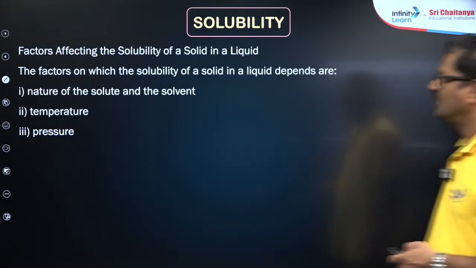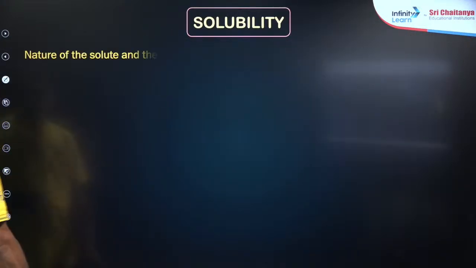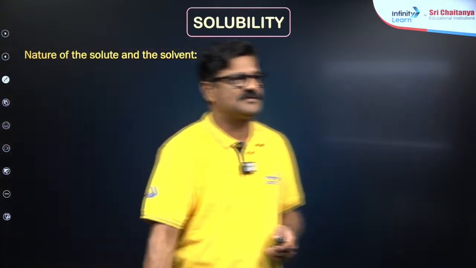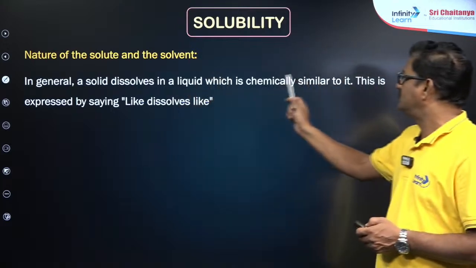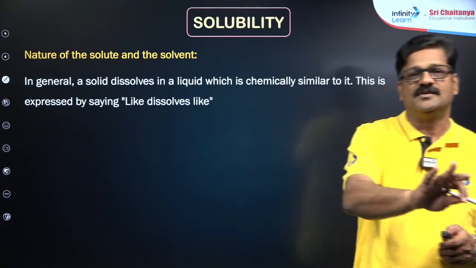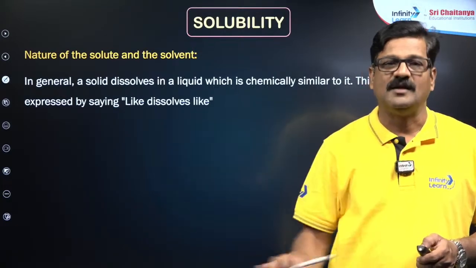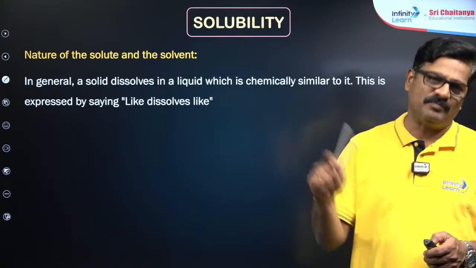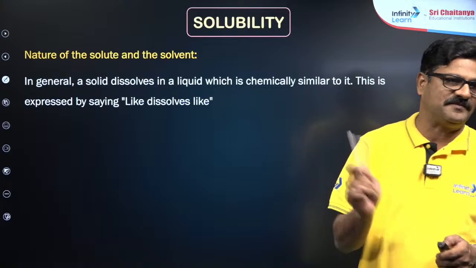Now you can see here the three things we elaborated more. Nature of the solute and the solvent, dear children. In general, a solid dissolves in a liquid which is chemically similar to it. So like dissolves like: ionic solids dissolve in polar solvents like water. Covalent solids do not dissolve at all. Covalent compounds may be dissolved in non-aqueous solutions, that's a different matter.